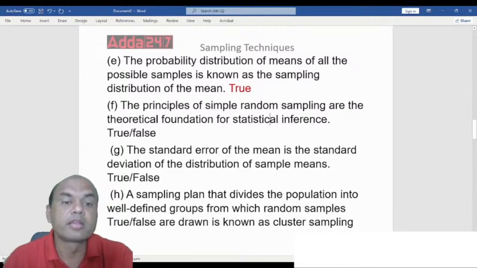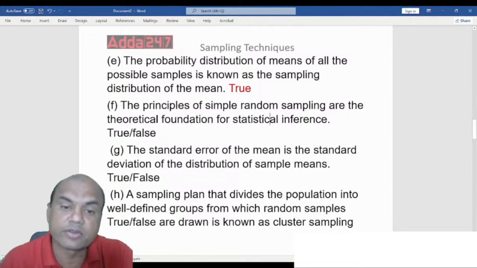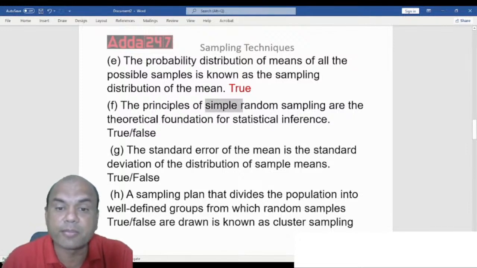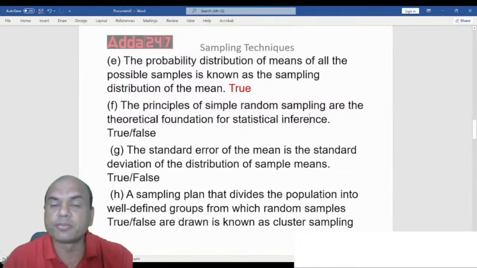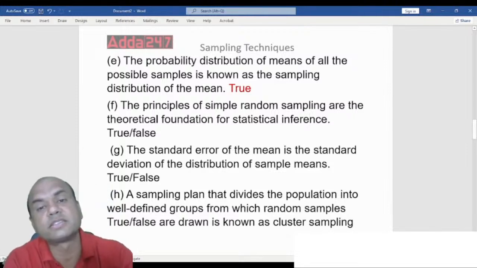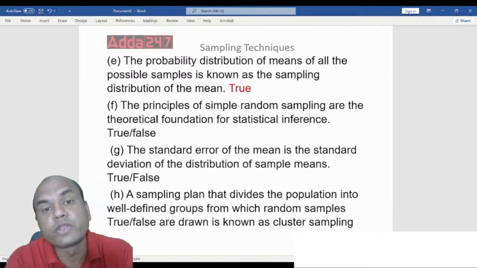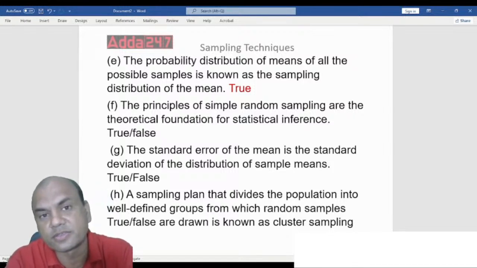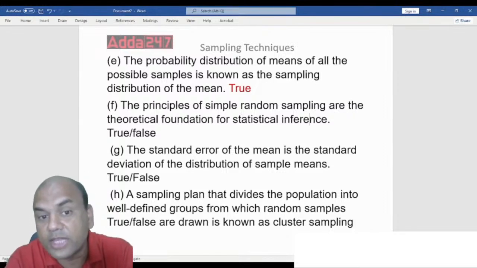Got it? Next one. The principles of simple random sampling are theoretical foundation of the statistical inference. What is this? Principles of simple random sampling. So just now what did I tell you? What are the four types of samplings? One is simple random, second is systematic, third is stratified, and last one is cluster, right? So which one is the best sampling? Base you can call it. Base of any sampling techniques or base of statistics. Among these four, which one is considered as a base? Everyone? That will answer this question also.